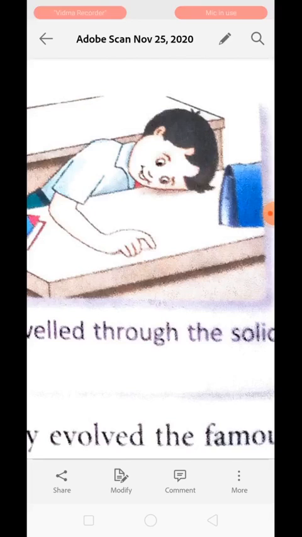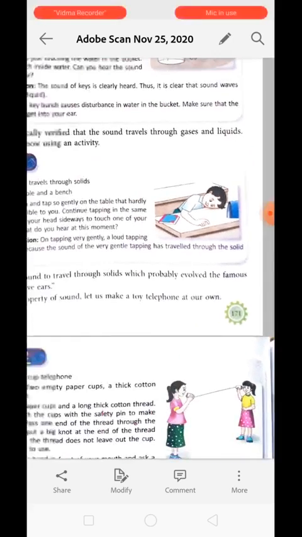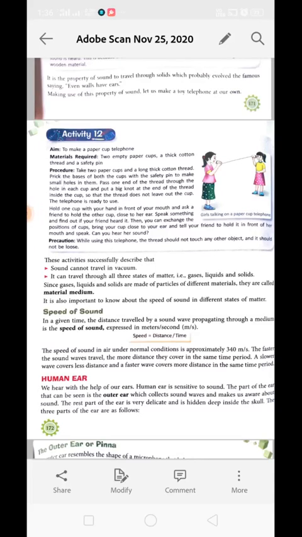Why? Because sound travels faster in solids, and it can also travel a longer distance in solids. That is why when the train is yet to come, you can hear the sound of the running train by putting your ear on the railway track. Clear? This makes use of the property of sound to travel through a solid.